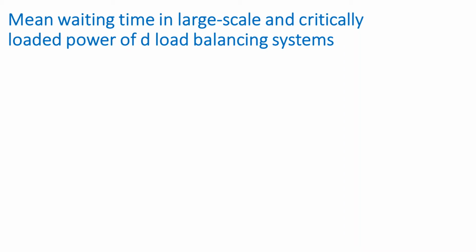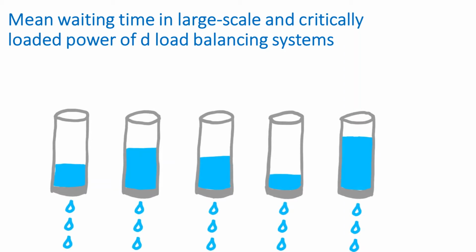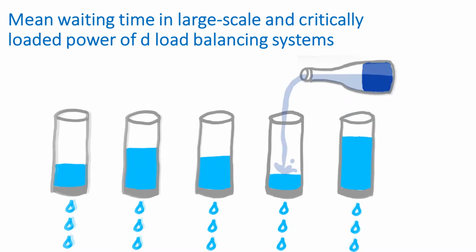policies. As we are considering load balancing policies which balance the load based on the workload present at the queues, we represent queues by the amount of work that they currently have. This is a continuous amount, and we can represent the queues as glasses of water which are leaking at the bottom at a constant rate equal to 1. A job is then represented by a bottle of water which needs to be emptied in one of these glasses. In the simplest case, we simply empty this complete bottle of water into the glass with the least amount of water. Let us formalize this setting a bit.